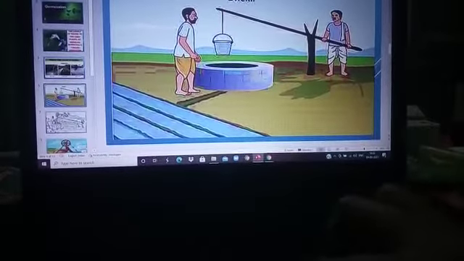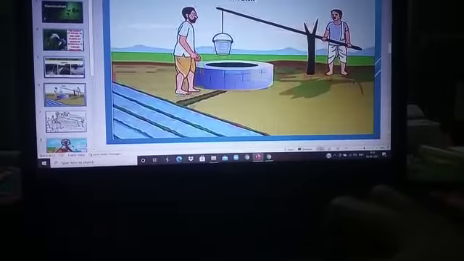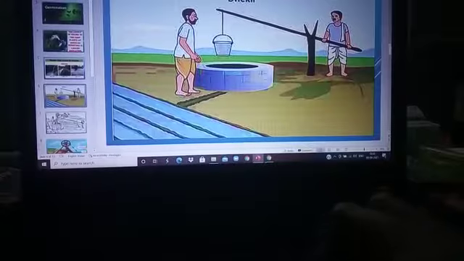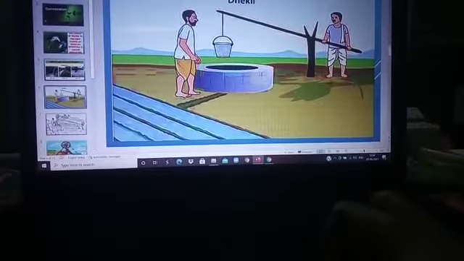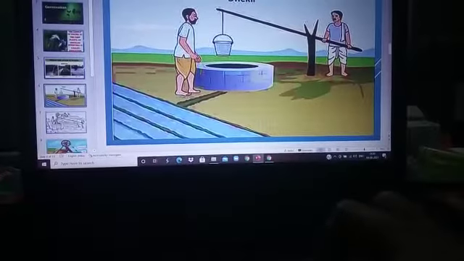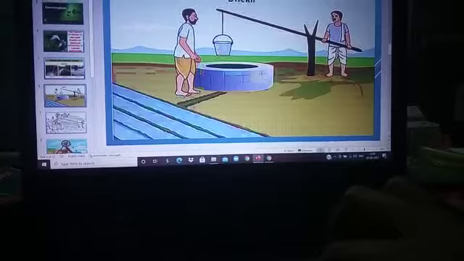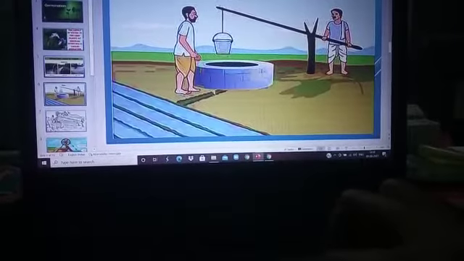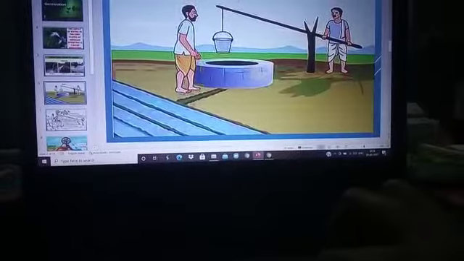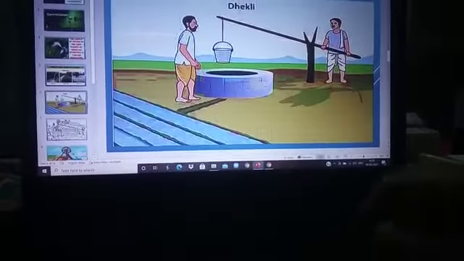Again, the man pulls the lever in a downward direction. When the man pulls the lever in a downward direction, the other end of the lever is moving in an upward direction along with the bucket. The man who is standing near that well carries the bucket and pours the water in a canal. This method of irrigation is known as the Dekli method of irrigation.